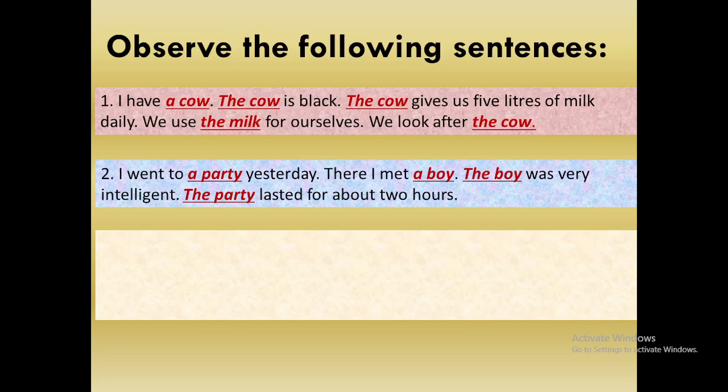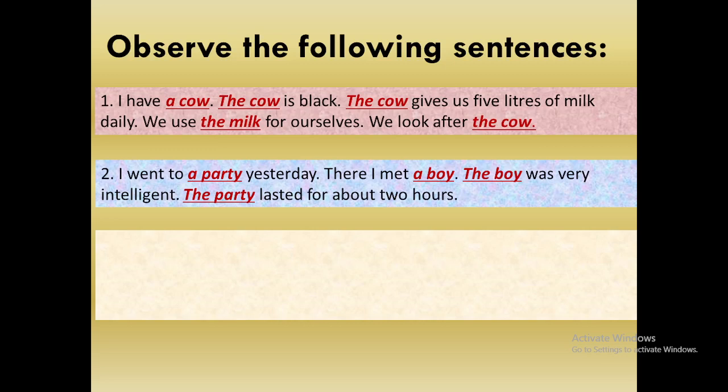In the subsequent sentence, I have used the boy. Since the noun has been repeatedly used in this sentence, it's not new to the sentence. That's why there is use of the definite article the. The boy was very intelligent. Again, the party lasted for about 2 hours, because the word party is already mentioned in the very first sentence. So there is a repetition of the noun party. That's why there is use of the definite article the. The party lasted for about 2 hours.